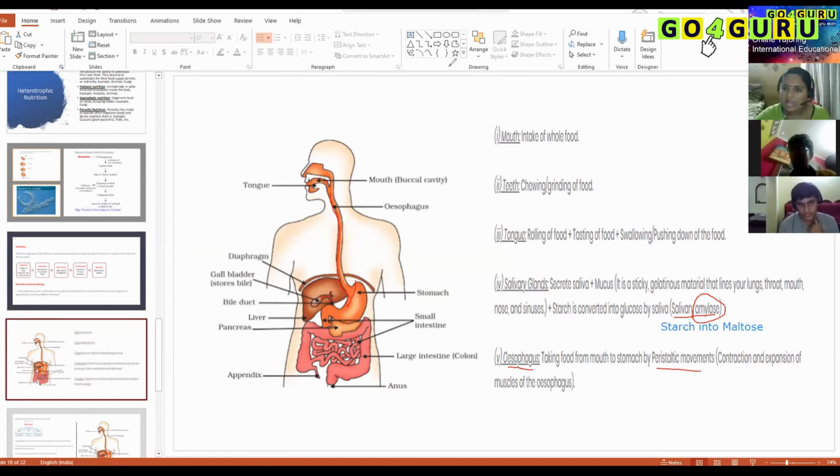You will have this zigzag arrangement in the harmonium box. Likewise, this esophagus will have all these zigzag muscles. They will compress and expand. When it compresses, it pushes food downward. When it expands, the food would have gone into the stomach. That movement is called peristaltic movement, which includes the contraction and expansion of esophagus muscles.